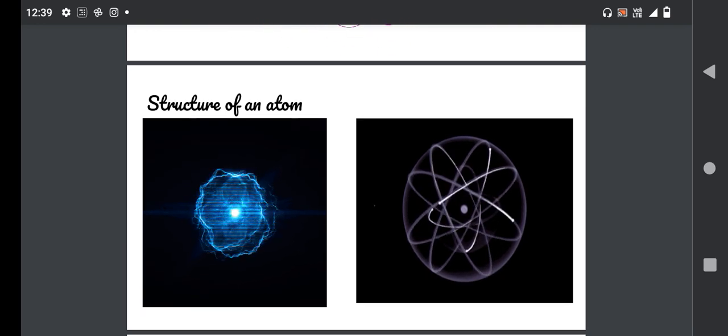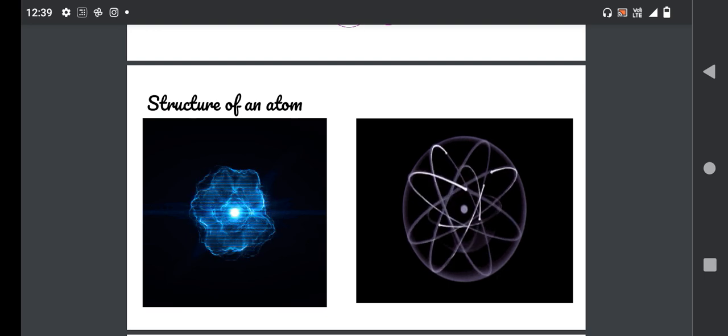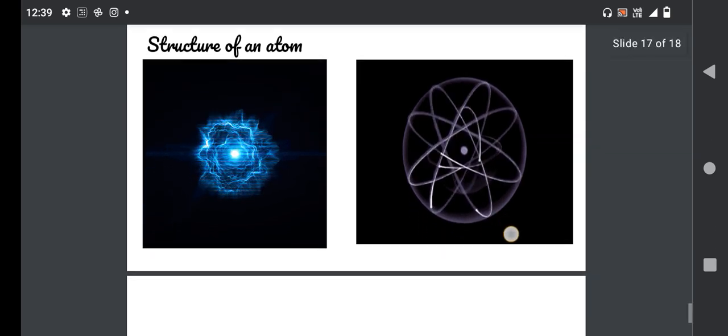That's all about atomic structure and the basic atomic models given by scientists and physicists. That's all about this session.